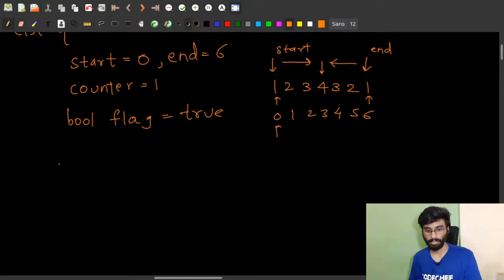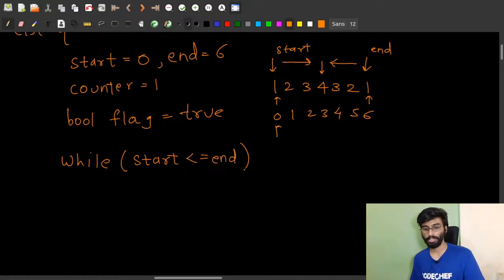So let's create the while loop, which should run as long as start is less than or equal to end. As soon as our start pointer becomes greater than end, we will break out of the loop.